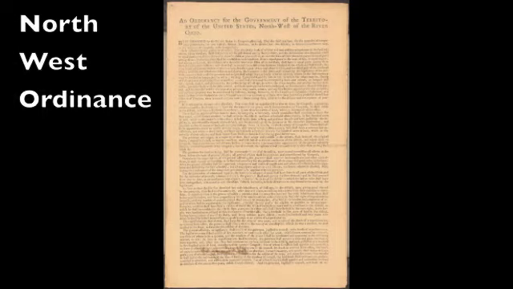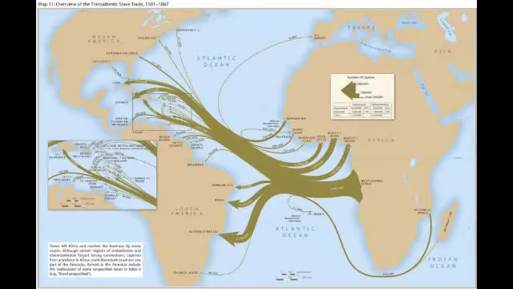In 1778, Jefferson introduced a Virginia law prohibiting the importation of enslaved Africans. In 1784, he proposed a ban on slavery in the Northwest Territory, new lands ceded by the British in 1783. Here is a map of the mid-Atlantic slave trade routes.